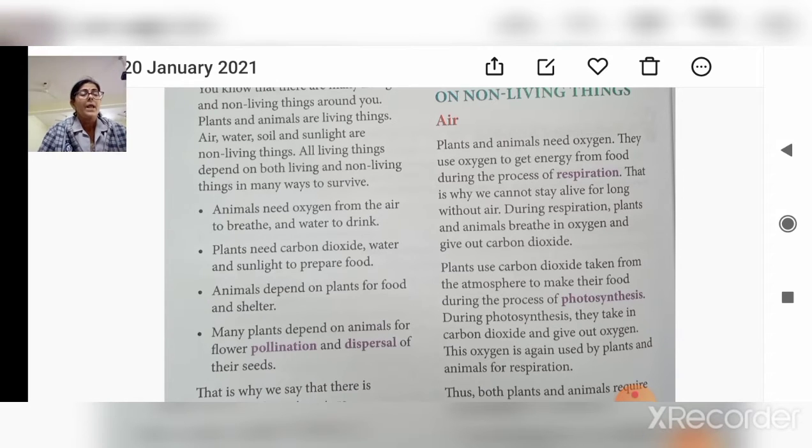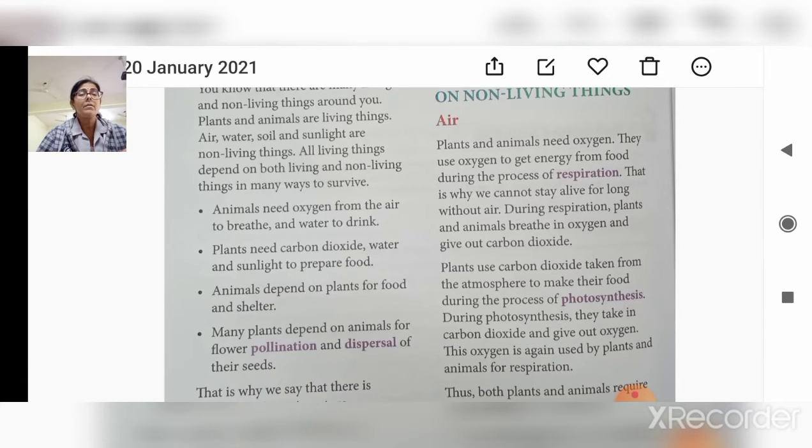Now water. Water is very much essential to all the plants and animals for carrying out their daily processes of life. Plants absorb minerals which are already dissolved in the water through the roots. Plants use water to prepare food during photosynthesis. Means for the photosynthesis process also plants require water, and to absorb the minerals through the roots.